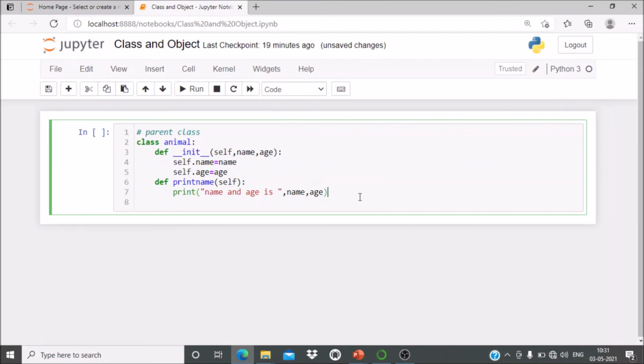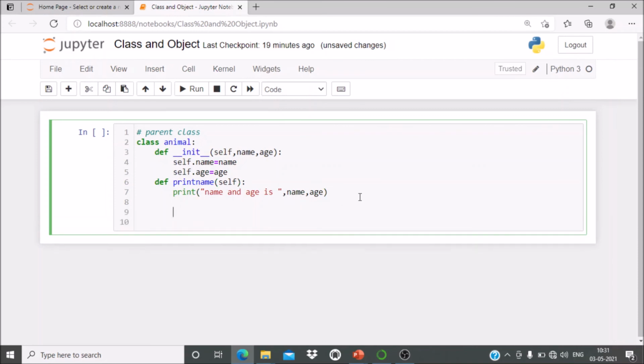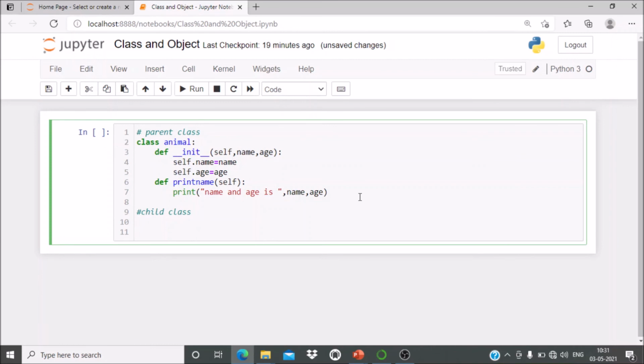Now after creating this class, we'll create the child class. We want to inherit all the properties, meaning the attributes name and age, and the methods available, print_name. So how can we create it? Just use the class keyword. What is the new class that you want to create?